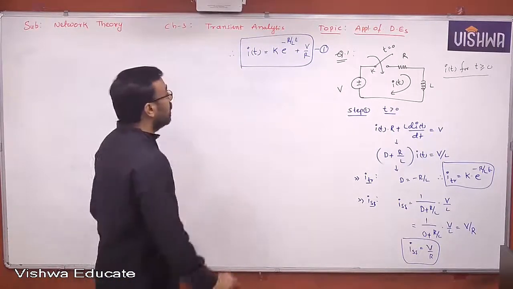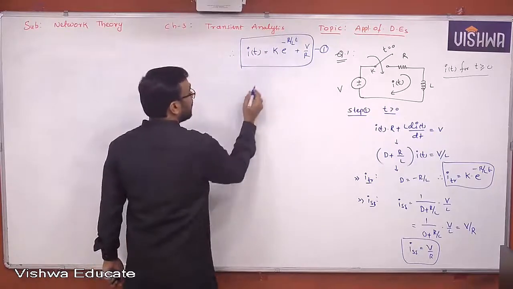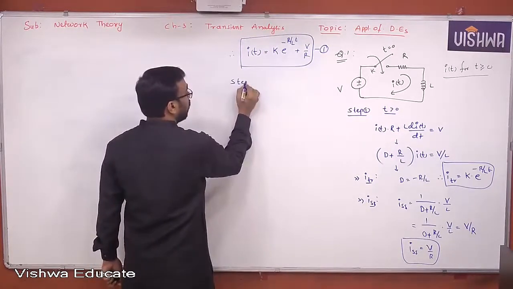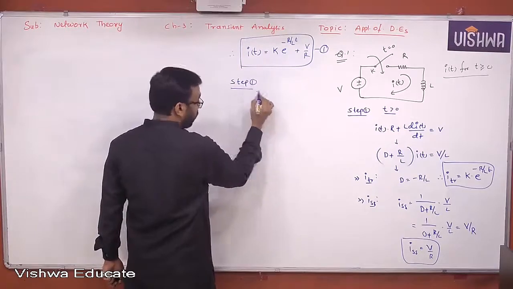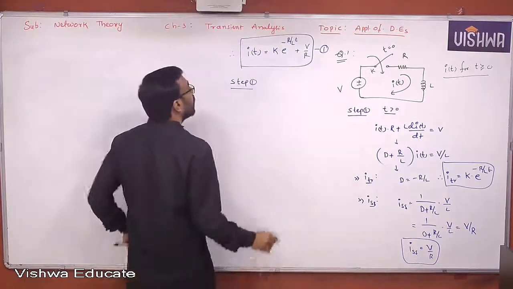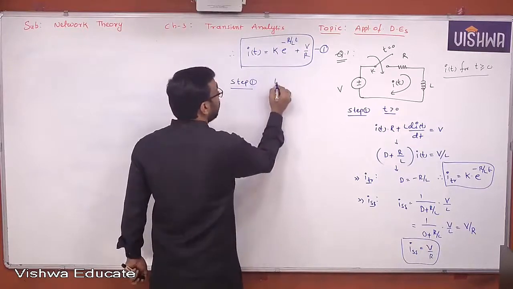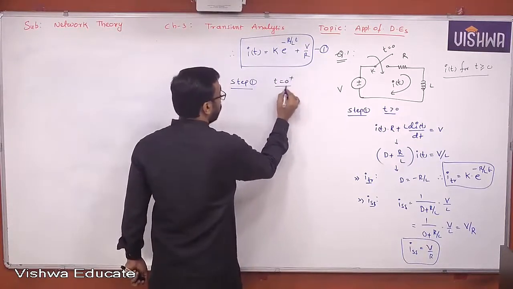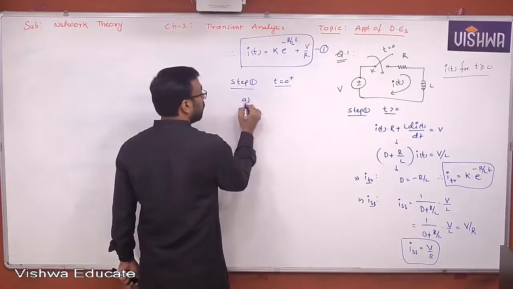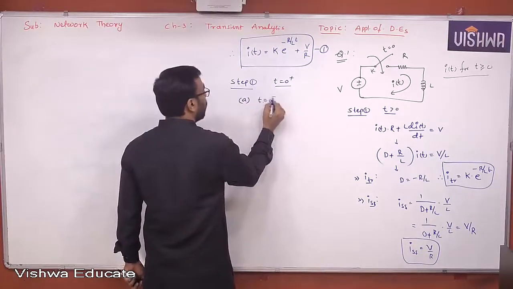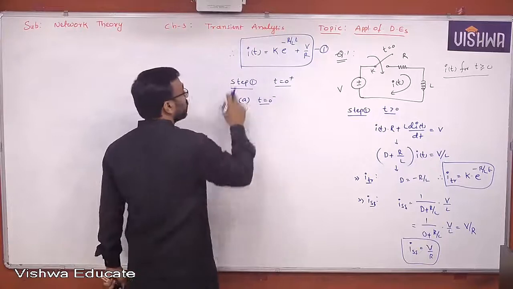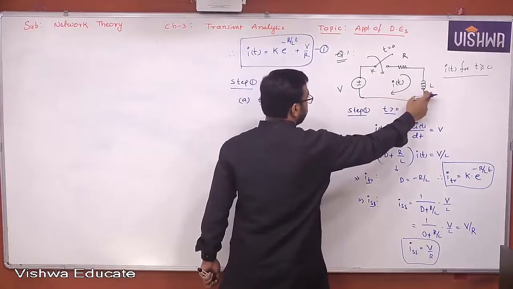Now to find this arbitrary constant, we must deal with what? Initial conditions. Step 1. What is step 1 actually here? Initial conditions. When we deal with t equal to 0 plus, conditions are to be determined, but for that, in step A, we need to go for t equal to 0 minus. What is I actually here? I is current through inductor. Yes or no, all of you?